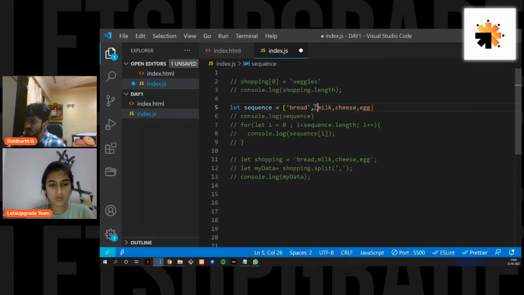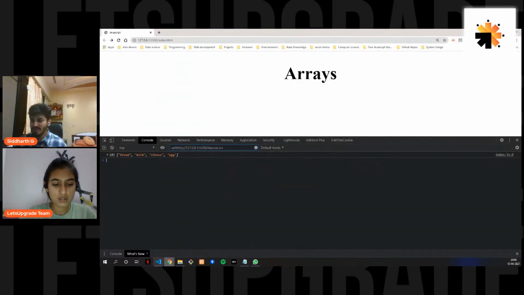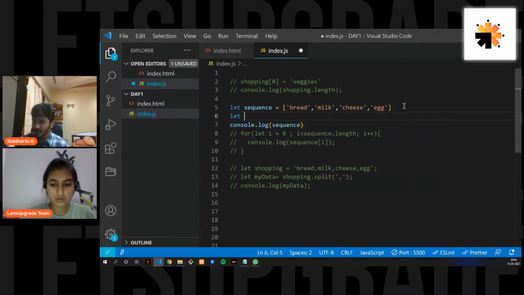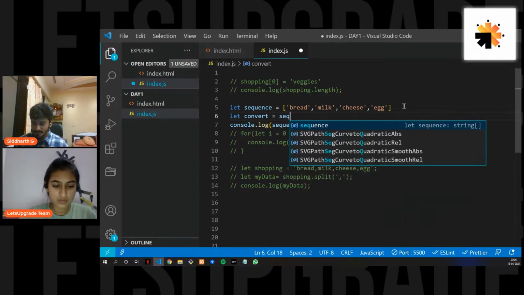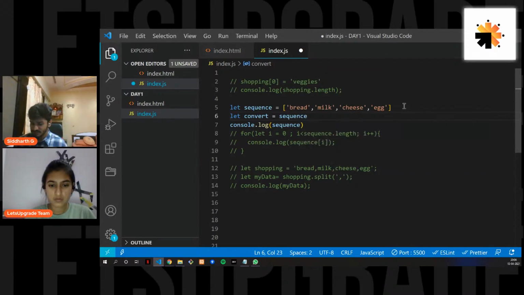So these are the elements here. Sorry. Now if I console log it and check, you get this array. This is what we have created over here. But we want to convert it to a string. So I'll create a variable and call it convert. What I'm doing here is converting this array into a string.